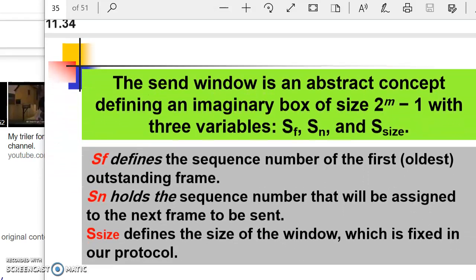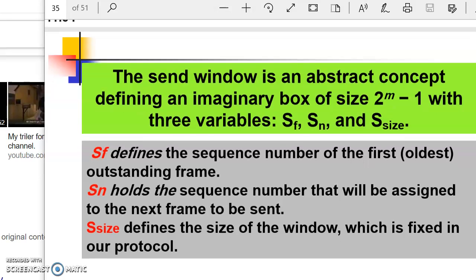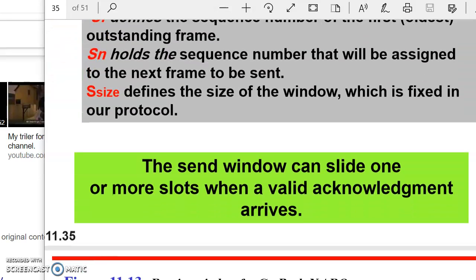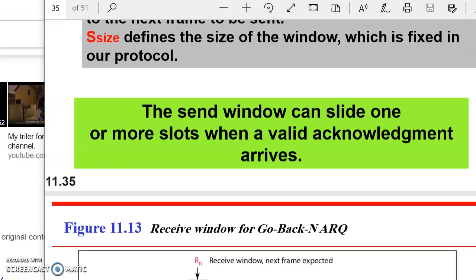So here the send window is an abstract concept defining an imaginary box of size 2 raised to m minus 1 with 3 variables. What are the variables? SF, SN and S size. SF defines the sequence number of the first, oldest outstanding frame, that is like first come first served. SN holds the sequence number that will be assigned to the next frame to be sent, and size defines the size of the window, which is fixed in our protocol. The send window can slide one or more slots when a valid acknowledgement arrives.